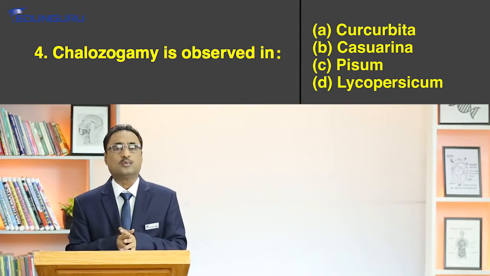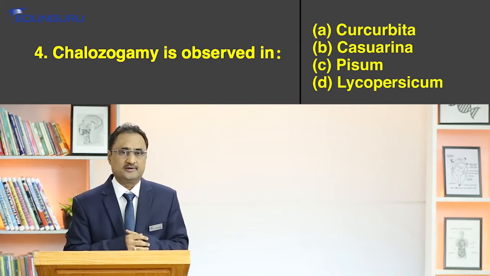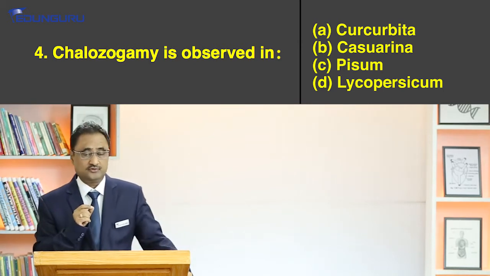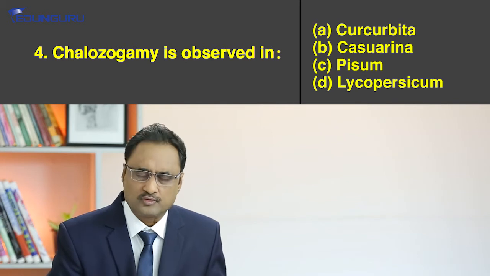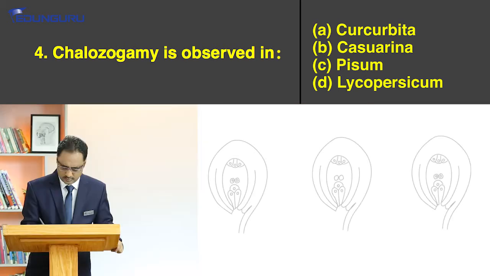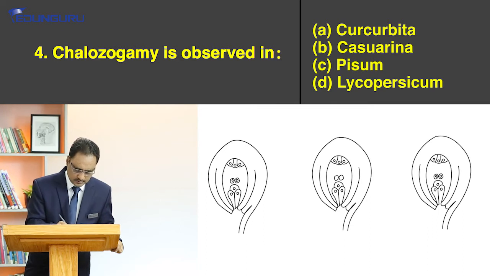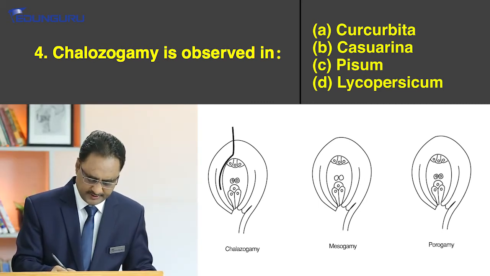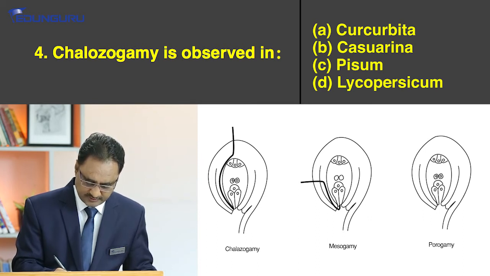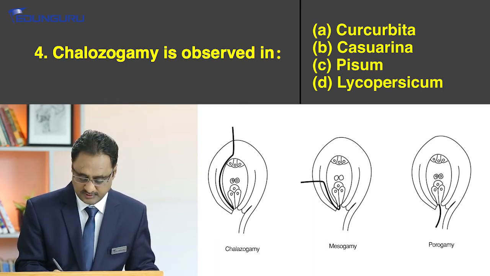And if I say porogamy, what it means? That entry is going to occur through the micropyle. But once again, I would like to make you understand, eventually the pollen tube enters through the micropyle only. I can show you in the diagram. So suppose this is a pollen tube. If the pollen tube is going to enter like this, you can see there, and eventually enter this. So this is actually called mesogamy.